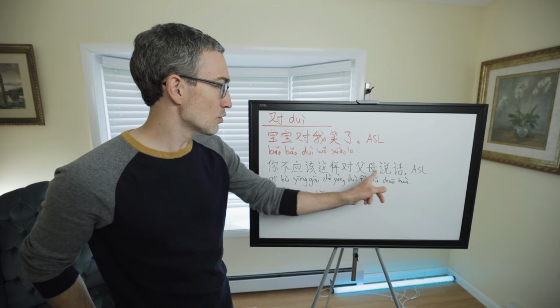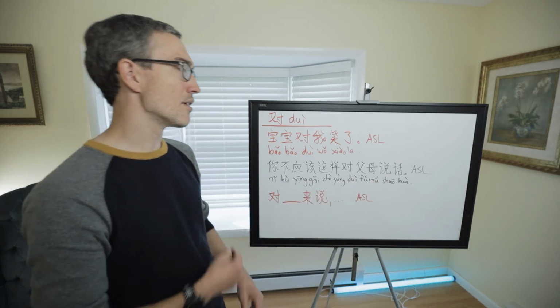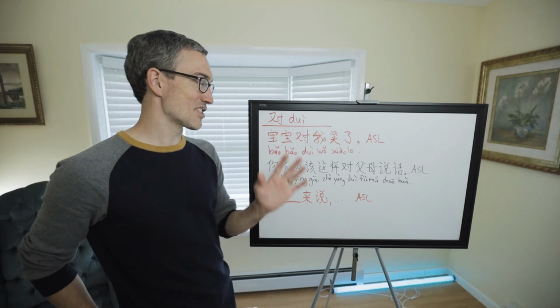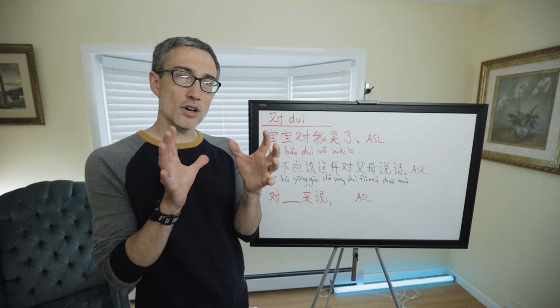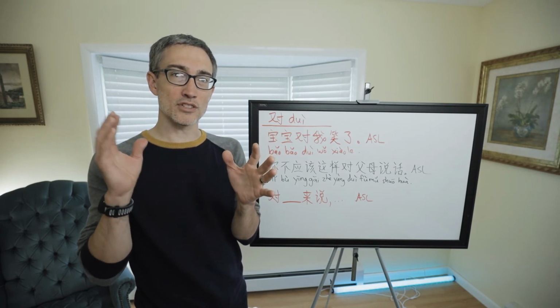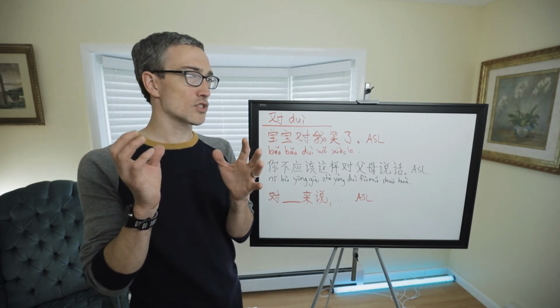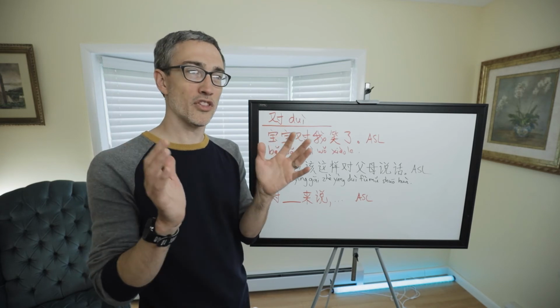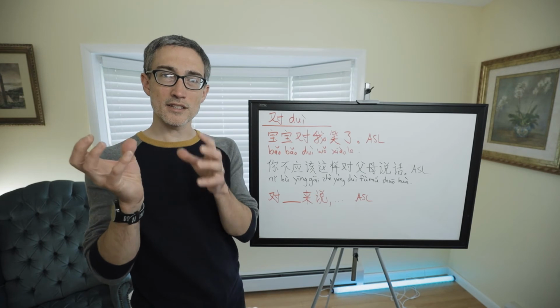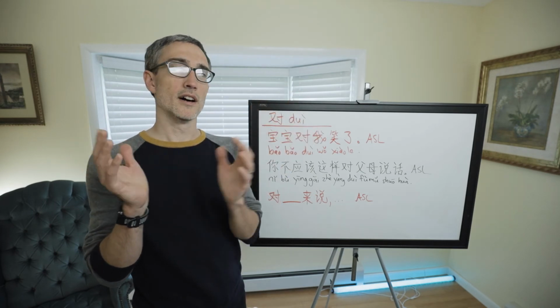对 used with 说. Now you may remember earlier, I believe, unless it's an HSK 3, 说 can be paired with 跟. It's very common. So 跟 means with, which I don't even remember if we've gone over with yet. But the 跟 is often like 跟 somebody 说.